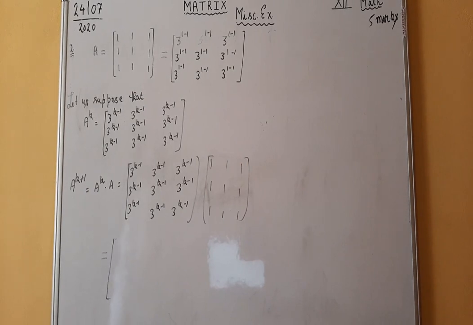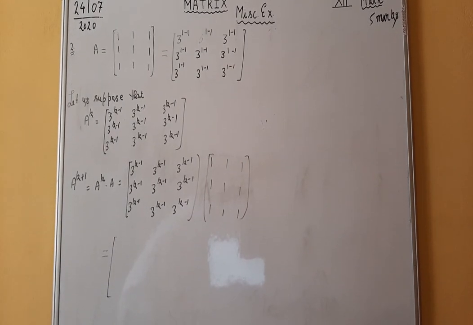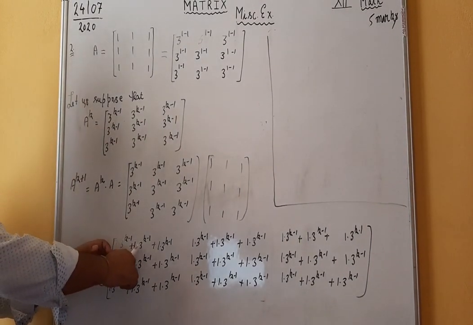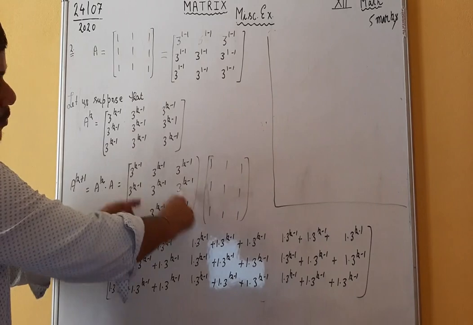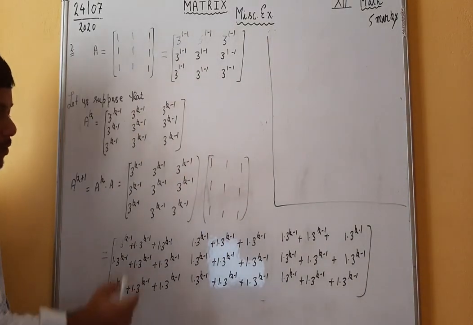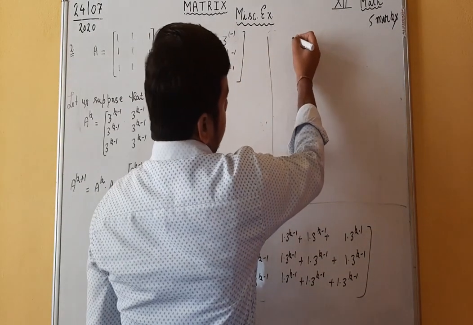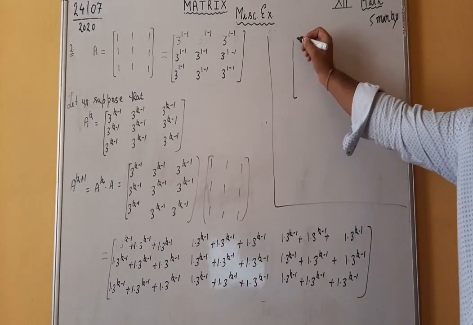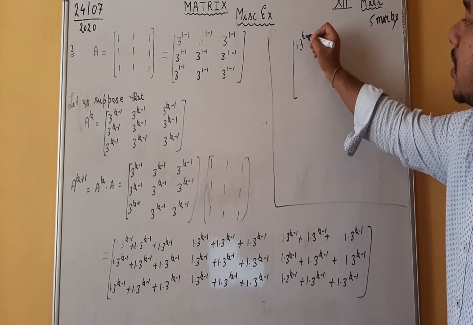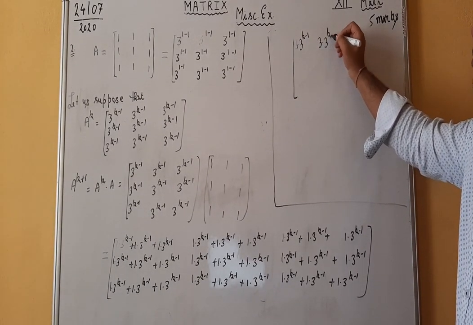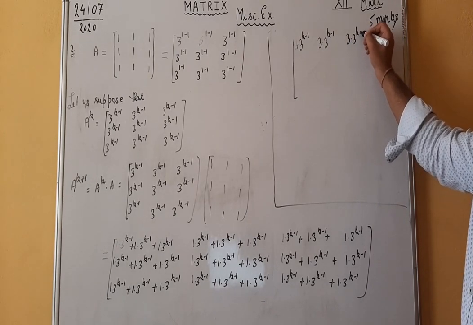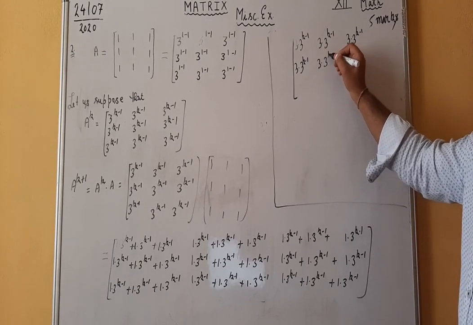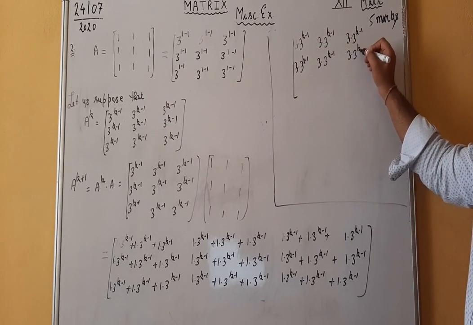When you multiply these two matrices, you will get 1 into 3 raised to the power k minus 1, and so on: first row first column, first row second column, first row third column. Now this is equal to what? See, this same term you have 3 times, so this is equal to 3 into 3 raised to the power k minus 1. All entries will be 3 into 3 raised to the power k minus 1.